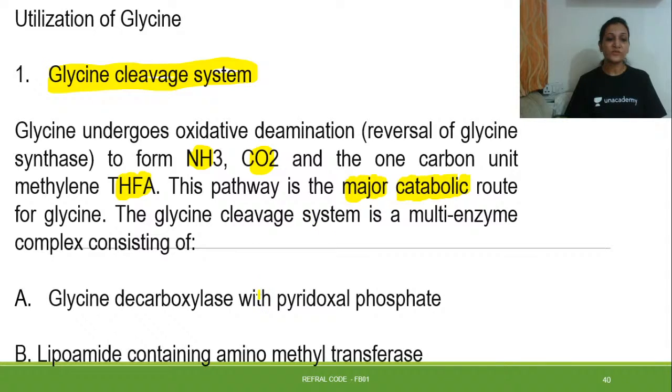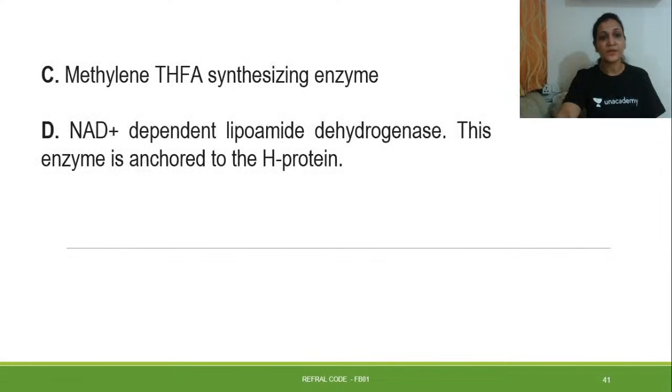Then the enzymes which are responsible are glycine decarboxylase, which requires pyridoxal phosphate, and lipoamide containing aminomethyl transferase. These are the enzymes responsible in the glycine cleavage system. Then the methylene THFA synthesizing enzyme and NAD dependent lipoamide dehydrogenase. This enzyme is anchored to an H protein.